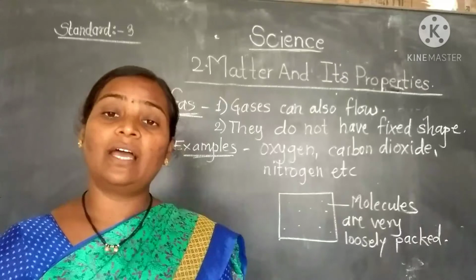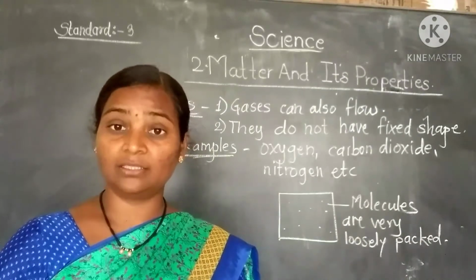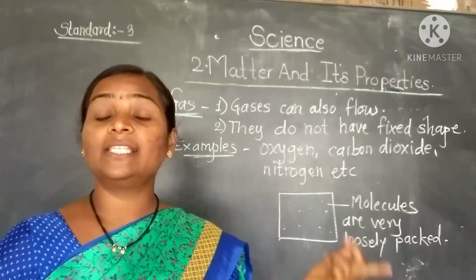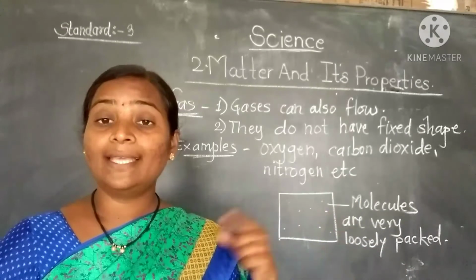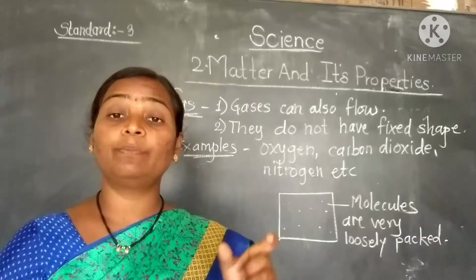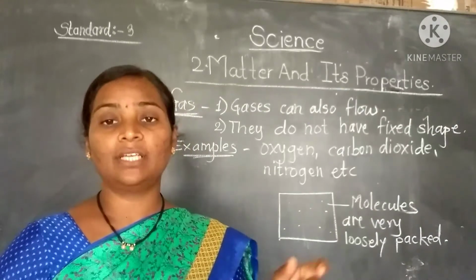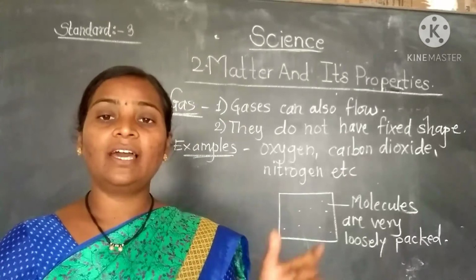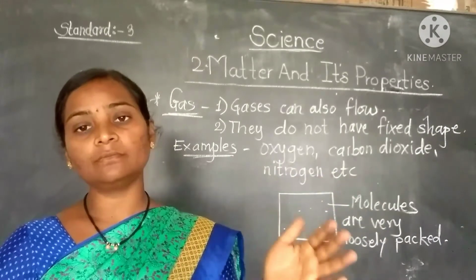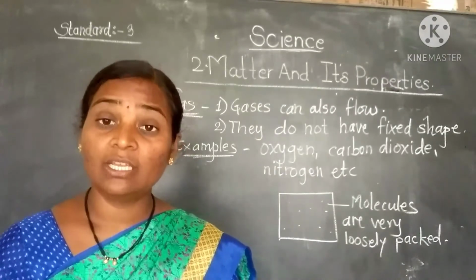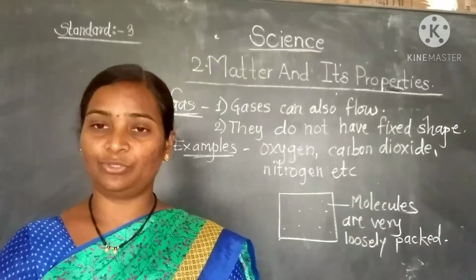And in the plant, what is happening? Plants take the carbon dioxide which is present in the air and release the oxygen. Why are they taking the carbon dioxide? To prepare their own food. For preparing the food, they need carbon dioxide and they take it from the air.